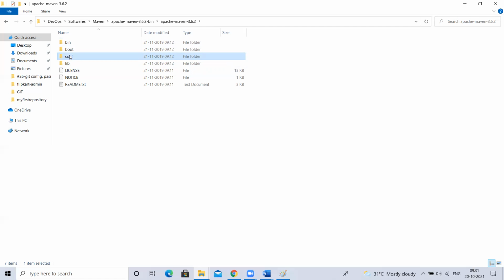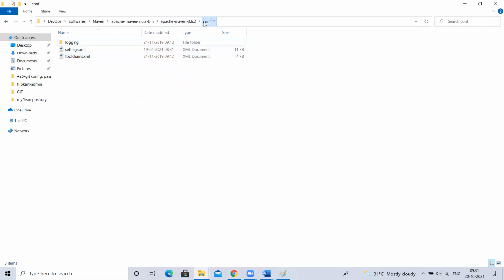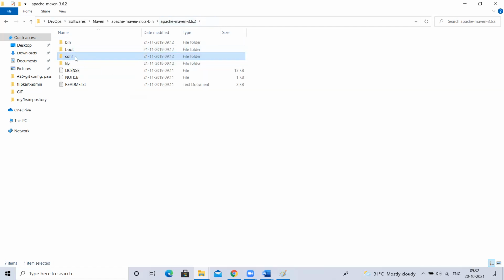Have you ever heard about etc? What does etc contain? What is the use of that etc? For every software, you will have either etc or conf. What will it have? Something related to configuration. If you want to do any settings related to your Maven, you have to do it under this conf folder. So bin contains binaries, right?